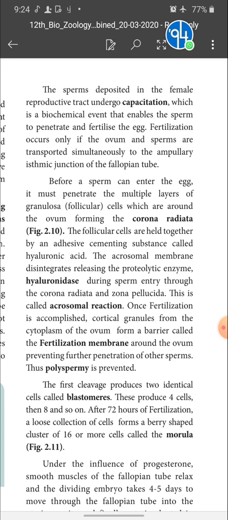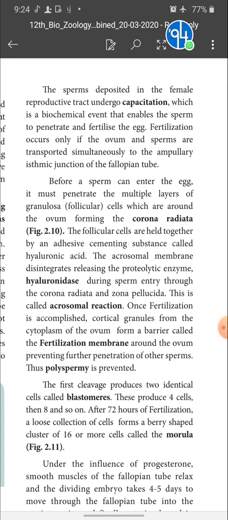Before a sperm can enter the egg, it must penetrate the multiple layers of granulosa cells around the ovum, forming the corona radiata. The follicular cells are held together by the adhesive cementing substance called hyaluronic acid. The acrosomal membrane disintegrates, releasing the proteolytic enzyme hyaluronidase during sperm entry through the corona radiata and zona pellucida. This is called the acrosomal reaction. This is a 3 mark question, children.